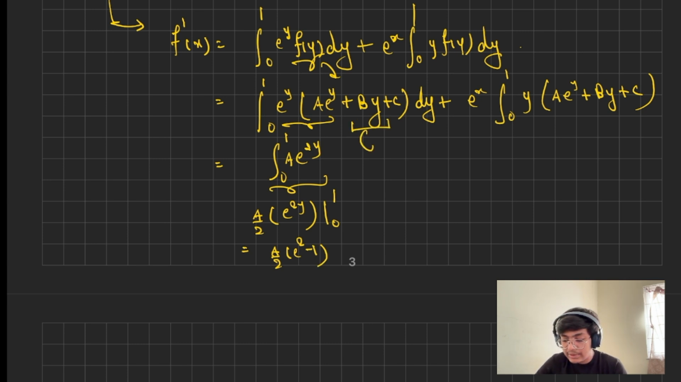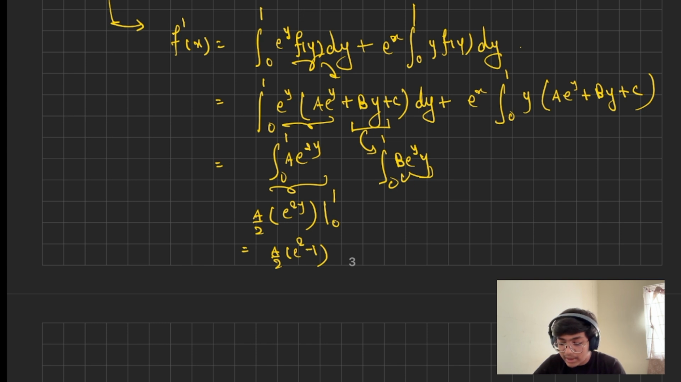And then comes this integral, that is b e power y, integral 0 to 1. Now this integral you'll have to solve with the by parts method. And it's quite easy to solve, so I'm not wasting any time and I'll be writing the direct solution of it.